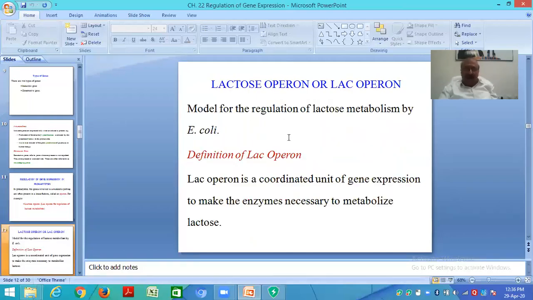Model for the regulation of lactose metabolism by E. coli. Lac operon is a coordinated unit of gene expression to make the enzymes necessary to metabolize lactose. I will be telling you in more detail in the coming PPTs.